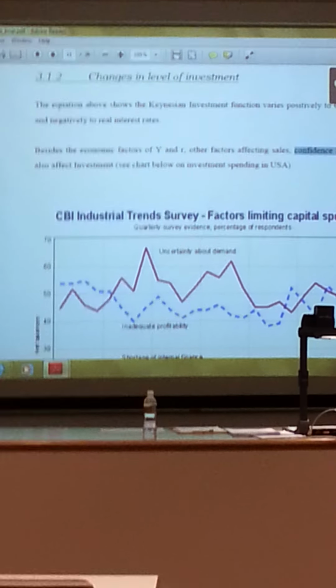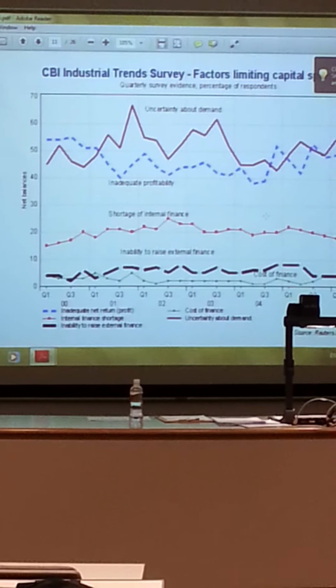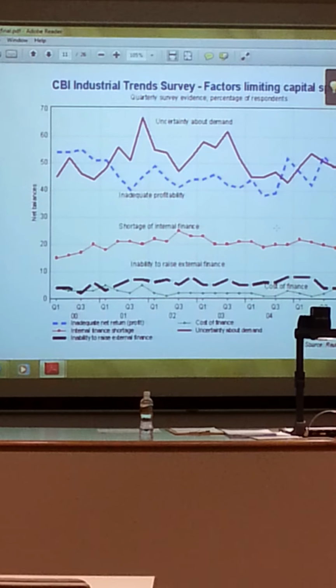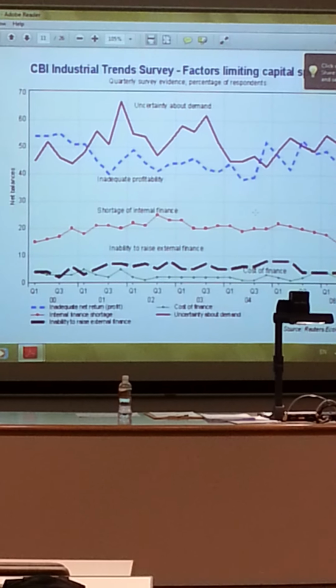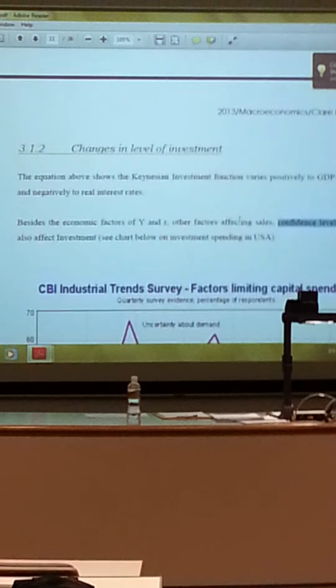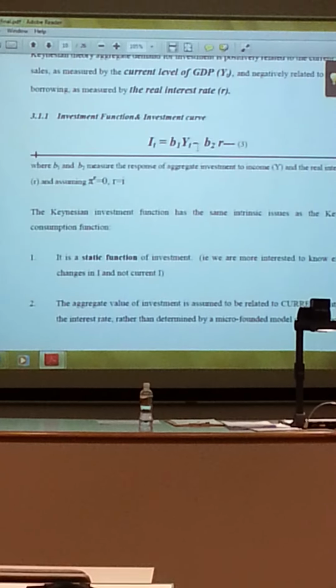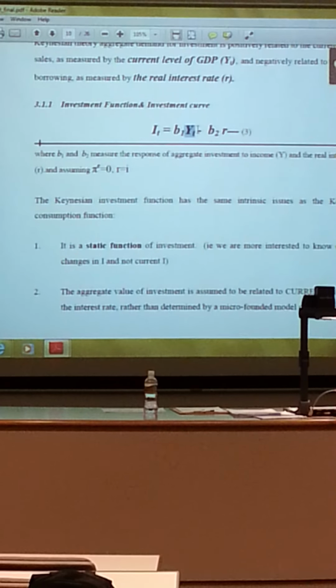So with this, you look at Japan, alright? Japan has almost near zero interest rate, but they have upcoming Olympics in 2010. So they become certain about demand. So you can imagine, alright, the Keynes function, let me just follow back, for Japan will say Y is very low because the GDP is still very stagnant.